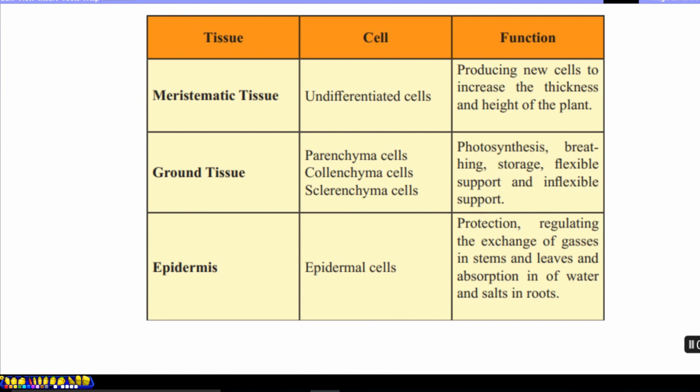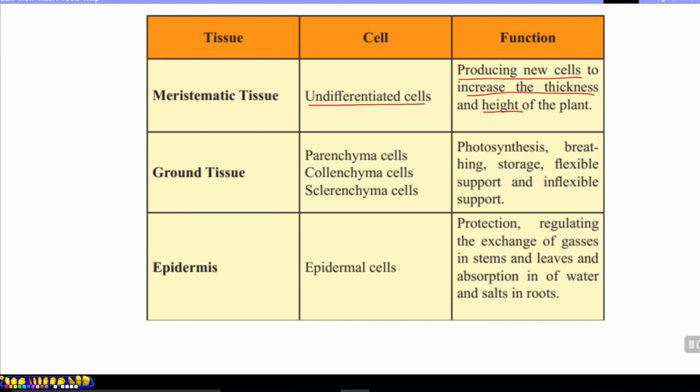The table shows the type of cell in each plant tissue with their function. Meristematic tissue cells are undifferentiated cells which have the ability to transform into any kind of cell in the plant body. Their function is producing new cells to increase the thickness and the length of the plant.